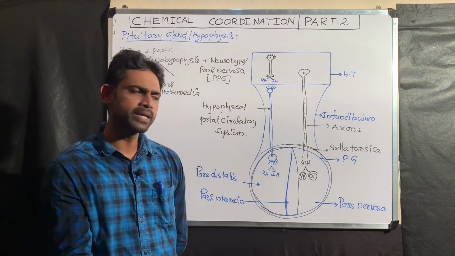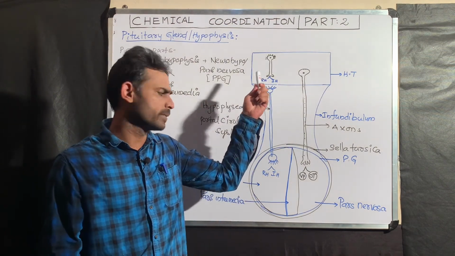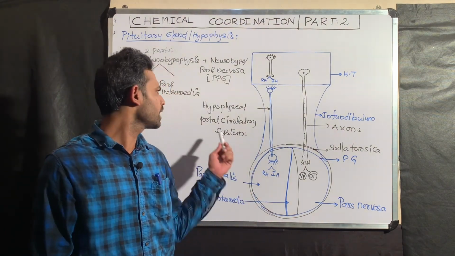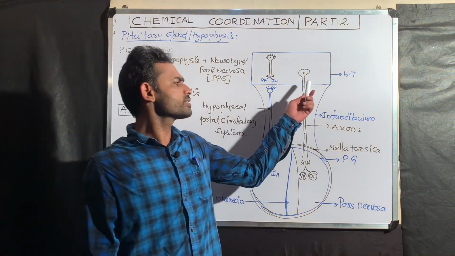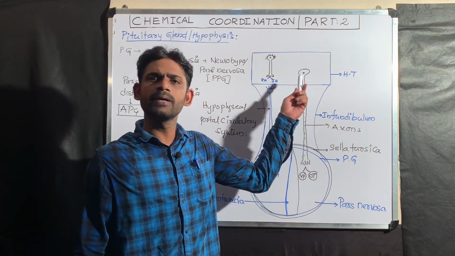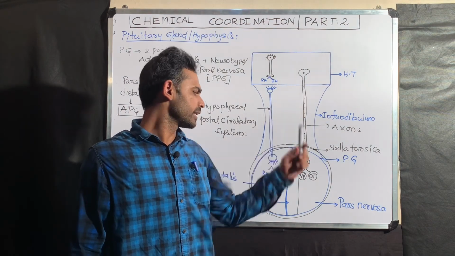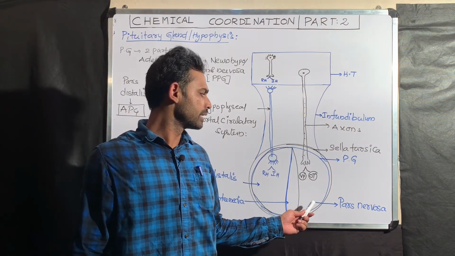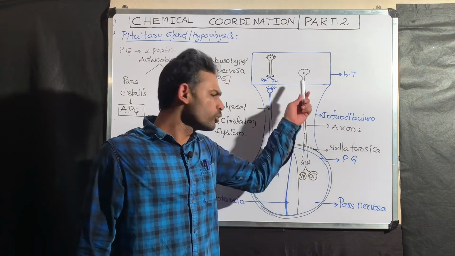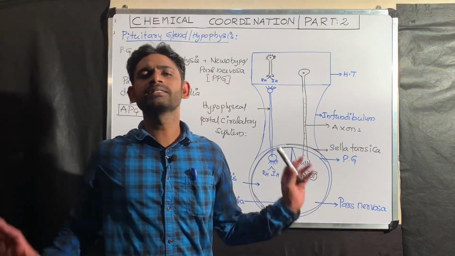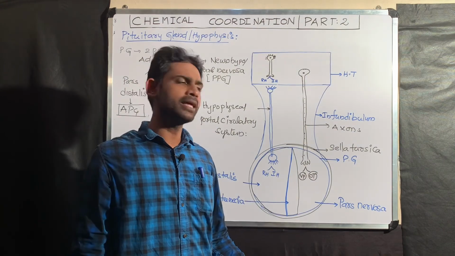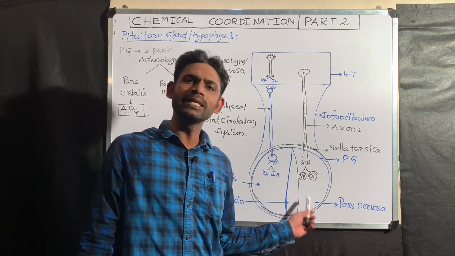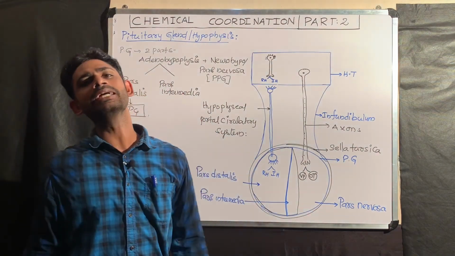The releasing and inhibitory hormones reach the APG through the hypophyseal portal circulatory system. Oxytocin and vasopressin produced by hypothalamic neurons reach the posterior pituitary gland through the axon. So once any requirement is there, oxytocin and vasopressin are released from the posterior pituitary gland.